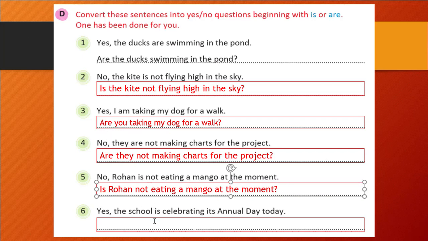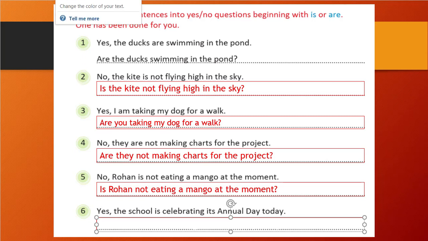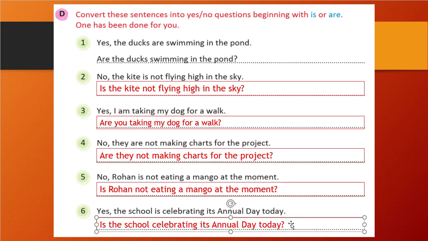And the last one is: yes, the school is celebrating its annual day today. Is the school celebrating its annual day today? That will be the question, because is and the school will replace. Remaining all things will remain the same. So this is how we can create the yes and no answer question. Understood? Okay. Shall we go further? Yeah. What is next?